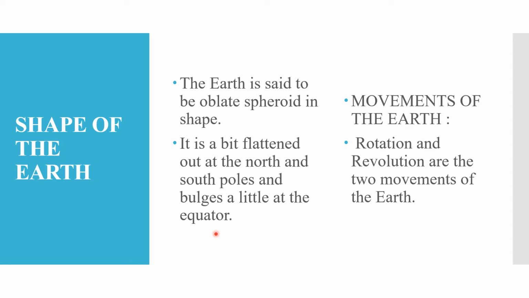The photographs taken from space have proven that the earth is indeed round. So, children, we can say here now that earth is oblate spheroid in shape. Okay, and it is little bit flattened out at the north and south poles, and bulges, means swollen, a little at the equator.